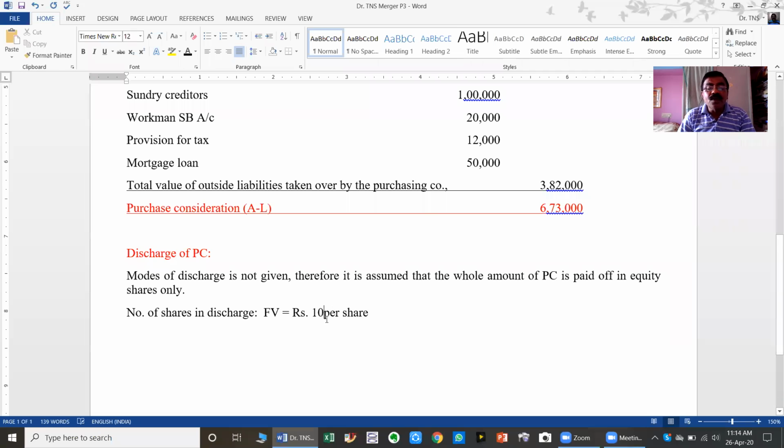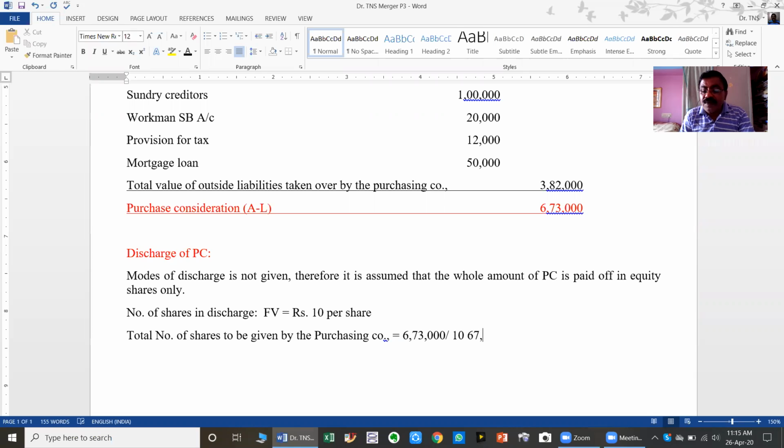So assuming this, the total number of shares to be given by the purchasing company is equal to, what is the total amount? 6,73,000 is the total amount payable, divided by the face value per share here, 10. 67,300 shares will come there in total.